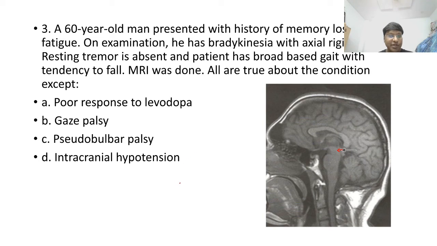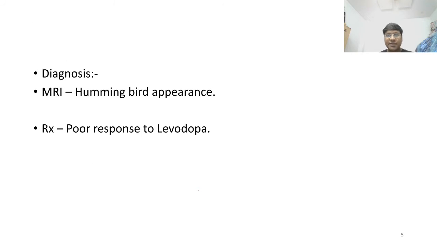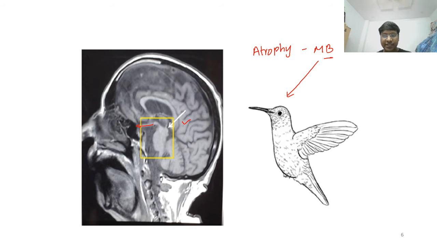The very important point is the pons is preserved. The preserved pons forms the body of the bird, and this structure of the beak is formed by the atrophied midbrain.